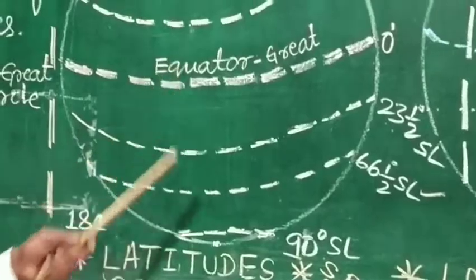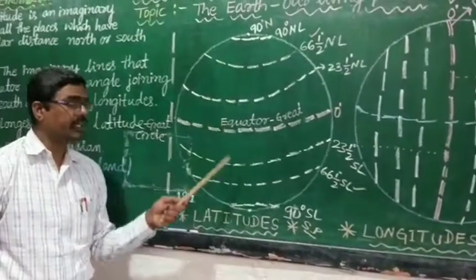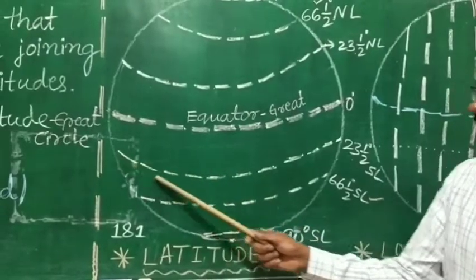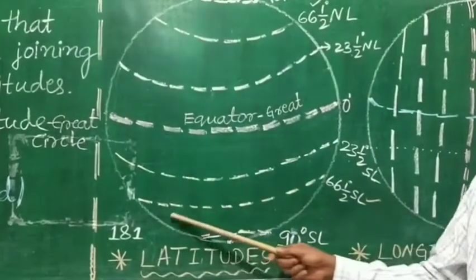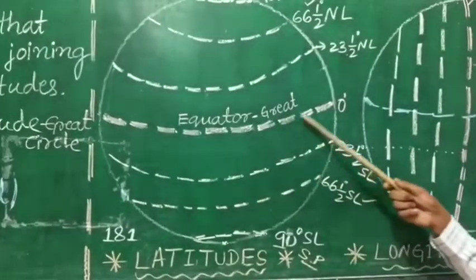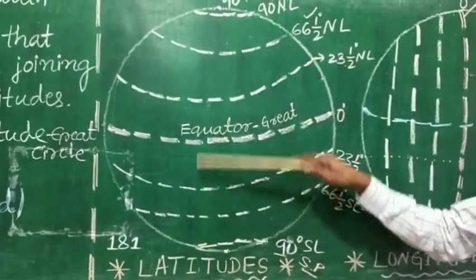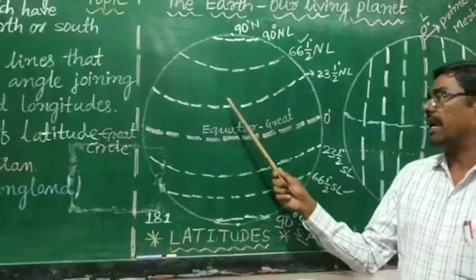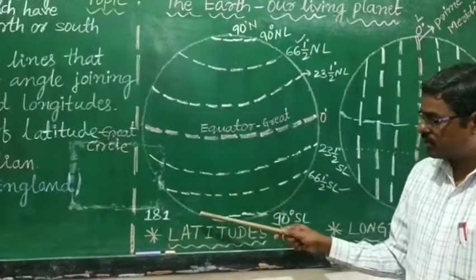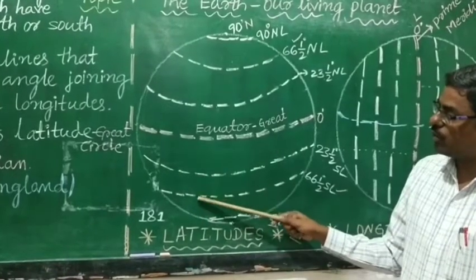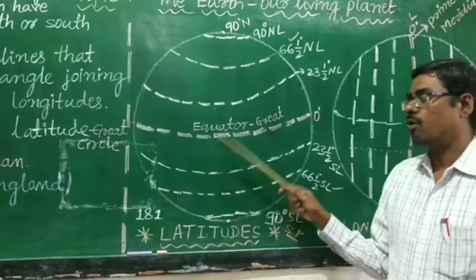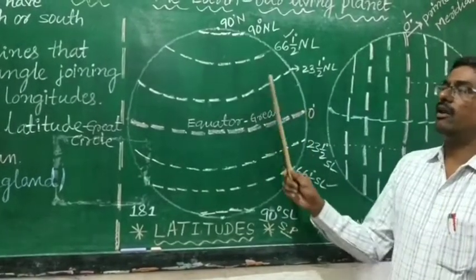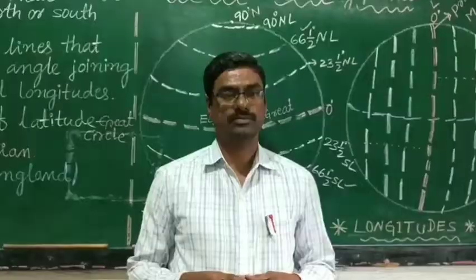So these are the important latitudes drawn on the globe. Dear students, these lines of latitudes are parallel to the equator, so they are called parallels of latitudes. The difference between two consecutive latitudes is 110.4 kilometers.